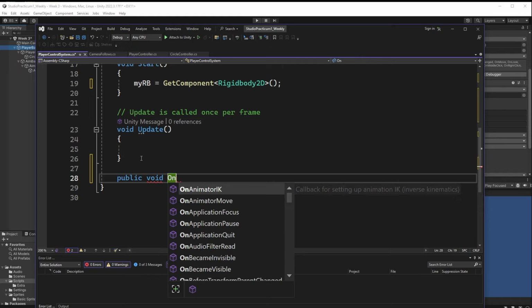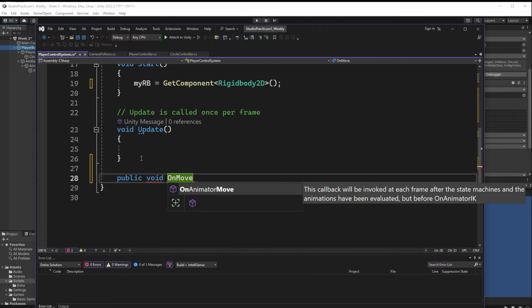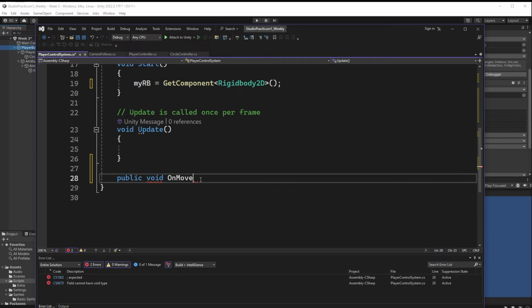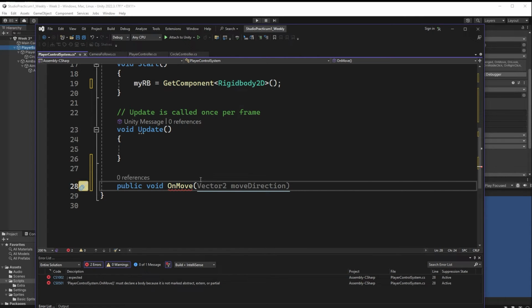And we have to use the keyword on, and then in this case, we're going to use our on move. And it's going to autofill this. It always does. It makes me so mad. Please don't. Good. Okay, all right, there we go. And this time here, we're actually going to be utilizing some of the information that we get back from our on move. We're going to utilize the direction that it's supplying to us.